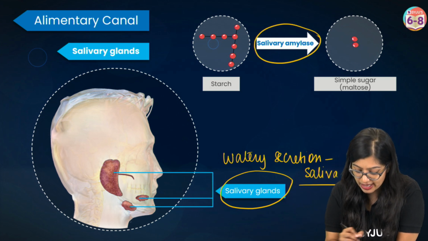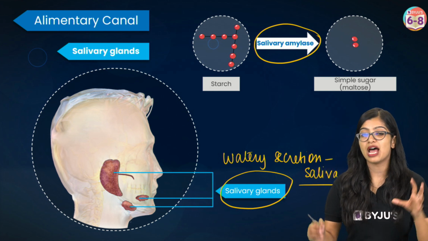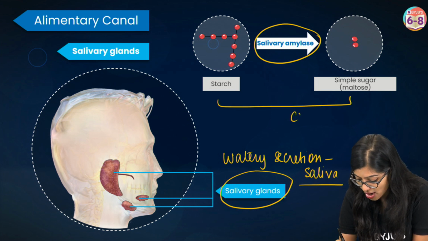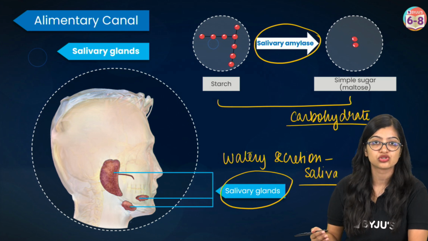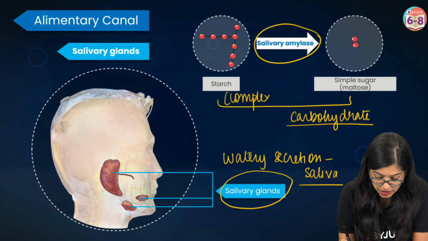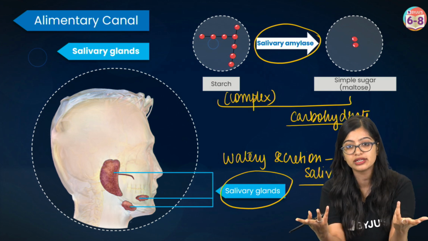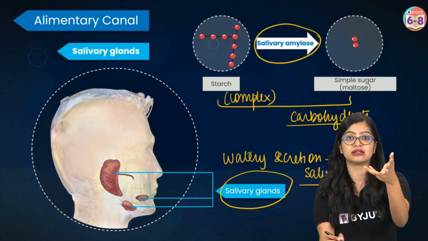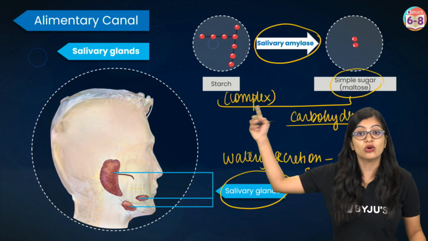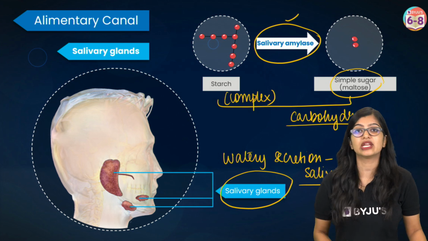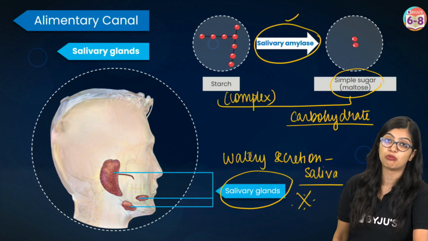So we see that salivary amylase will actually start facilitating the process of digestion. Now here mainly we see that digestion of carbohydrates takes place, all right? Now we know that one type of carbohydrate is starch. Now starch is a complex carbohydrate that our body cannot really use, which is why this starch gets broken down into smaller particles, or simpler forms. And in this case, it gets broken down into maltose. Now, who is responsible for doing this? It is your salivary amylase, which is what we call an enzyme. So saliva here is very, very important.